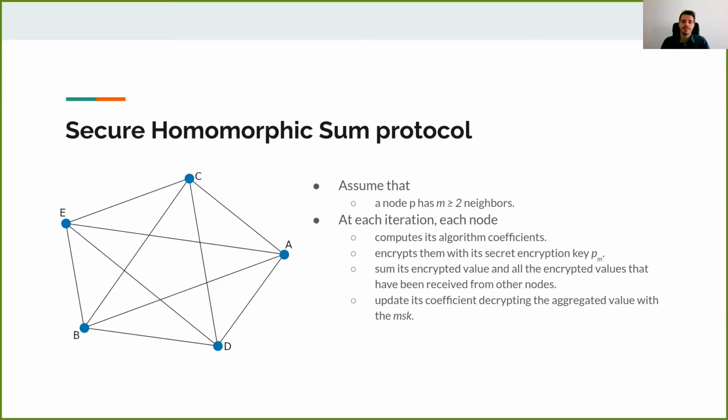Thanks to these random values, a node can't obtain the exact coefficients from one of its neighbors, since it only sees them summed with all the other values.